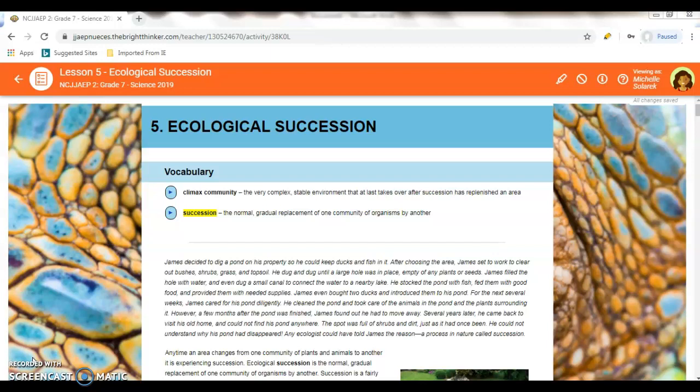So starting with your vocabulary, and of course with the yellow highlighted, please write these down as you follow along. They will be the answers to the questions. The first one: the very complex, stable environment that at last takes over the succession and has replenished an area is called a climax community. Next one: the normal, gradual replacement of one community of an organism by another is called a succession.